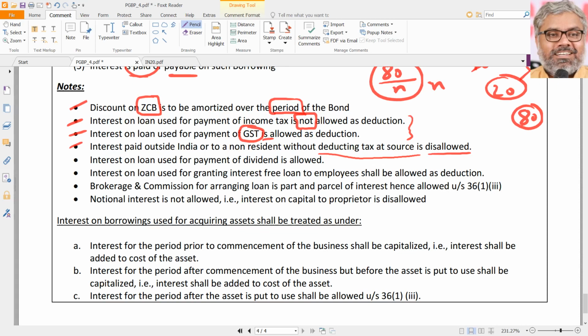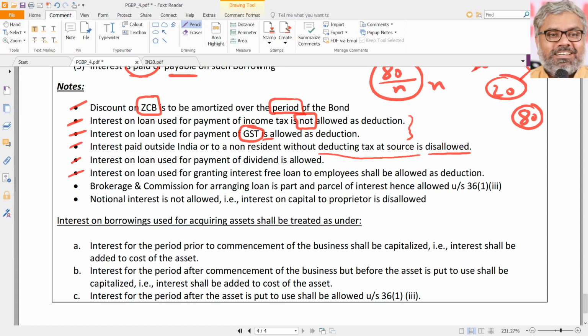If interest is paid outside India or to a non-resident without TDS, then the entire amount of interest that is paid, though it is a real expenditure, though it is actually a genuine expenditure, still it is disallowed. So it becomes a responsibility of the payer to cut the TDS before he pays any interest to anybody outside India or to a non-resident. And interest on loan used for payment of dividend, these are all court cases actually. Is it allowed? Yes, it is allowed.